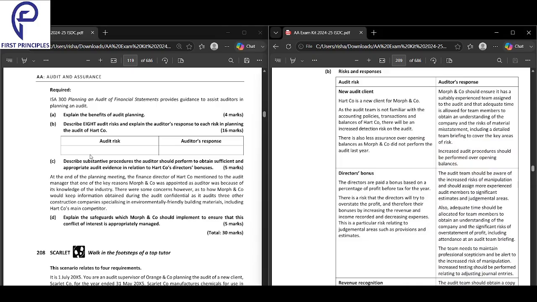Starting off with the audit risk question here. Let's get a good understanding about this and get started. Whenever we're doing a case like this, the focus has to be to ensure that we totally understand the case and then solve the question.